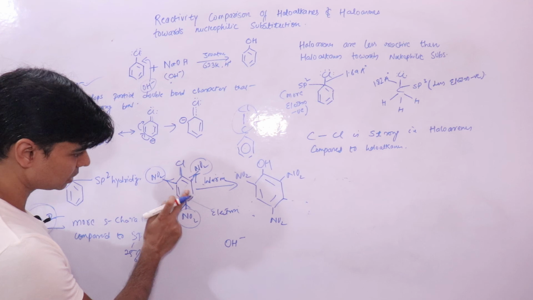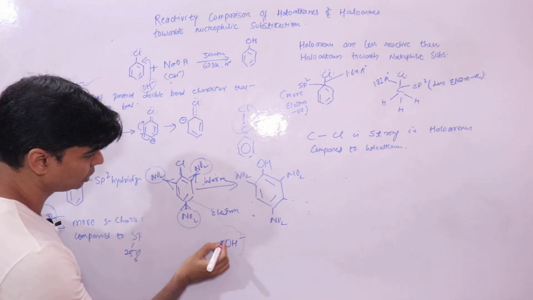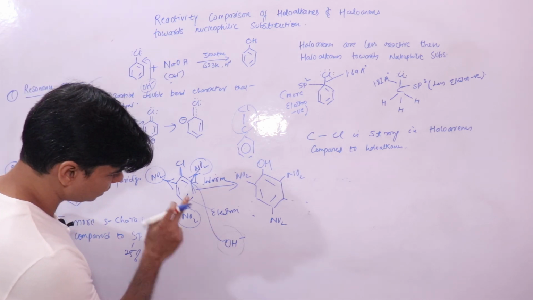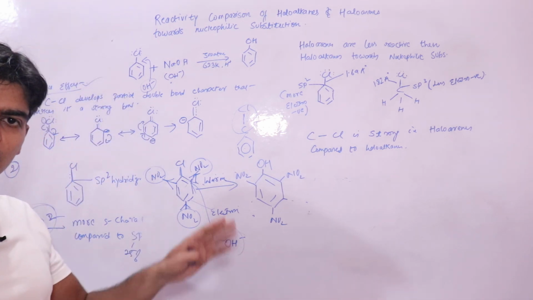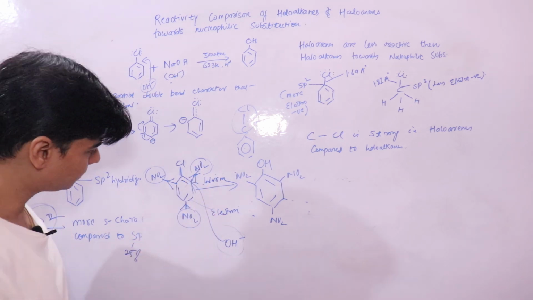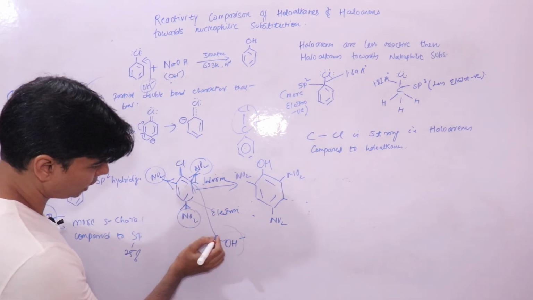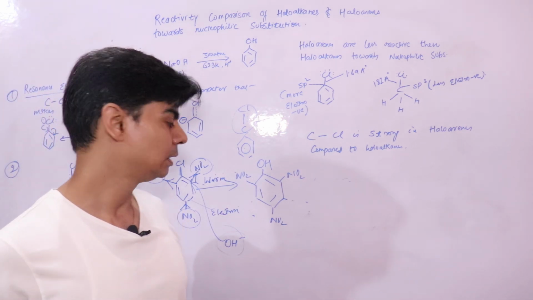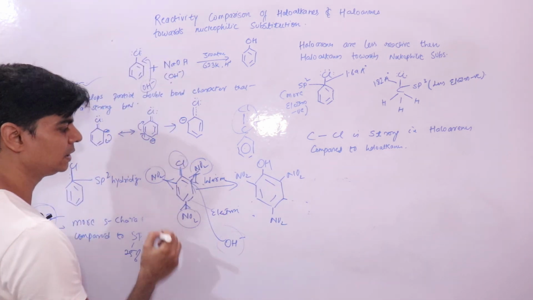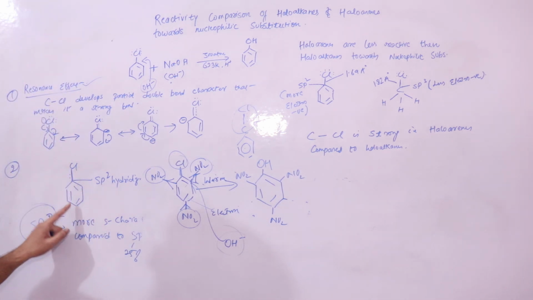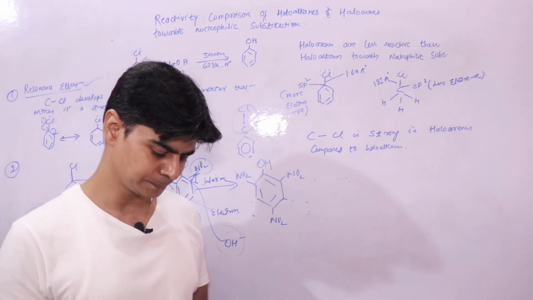So the approach of the nucleophile is facilitated, and it can easily replace the weak nucleophile compared to chlorobenzene, where you don't have any electron withdrawing groups. I hope this is clear.